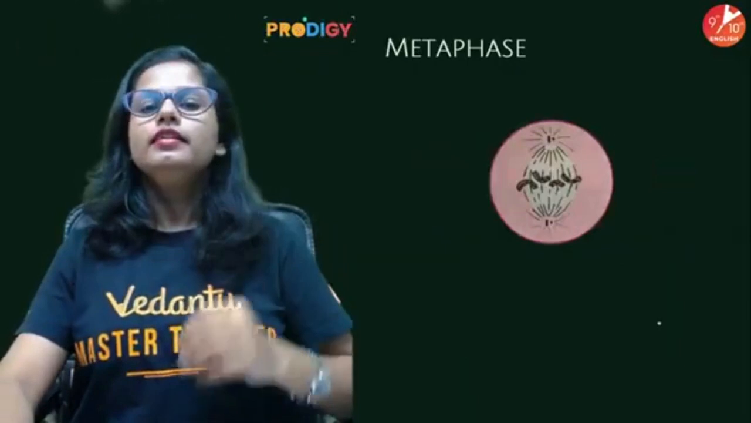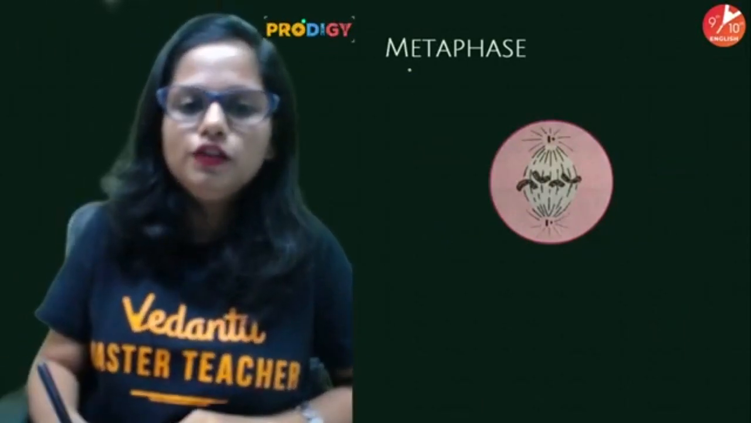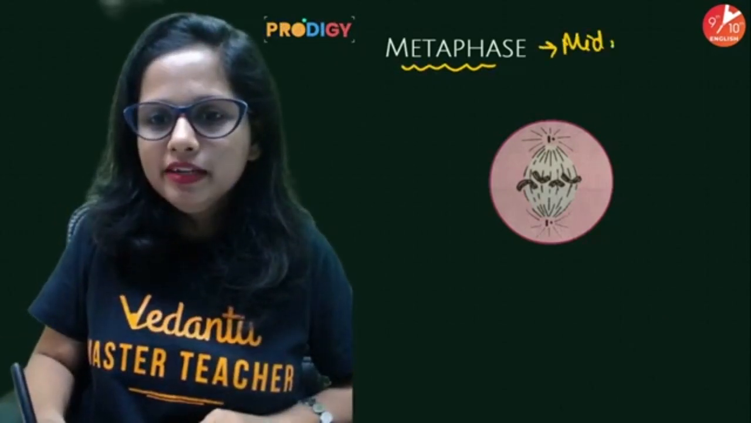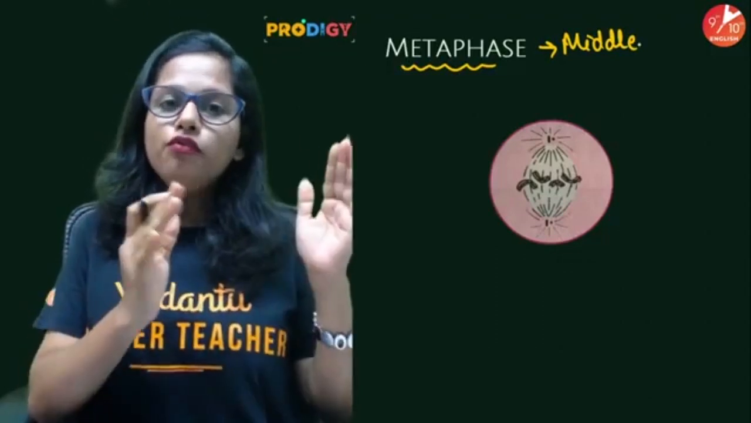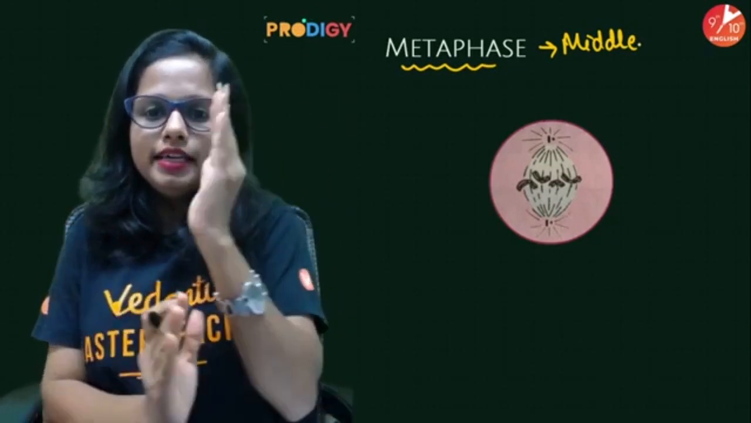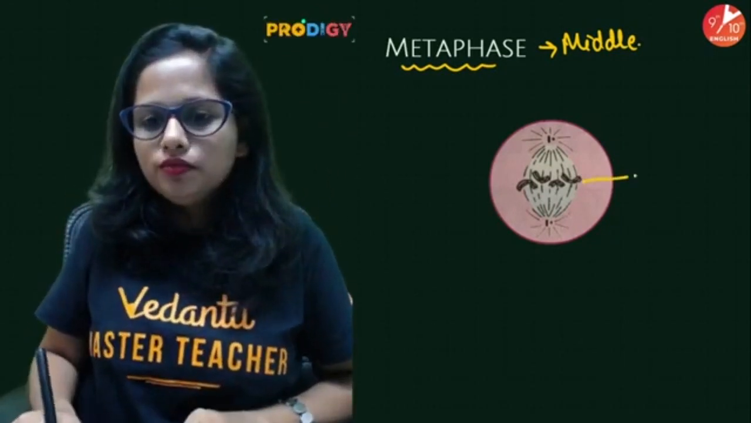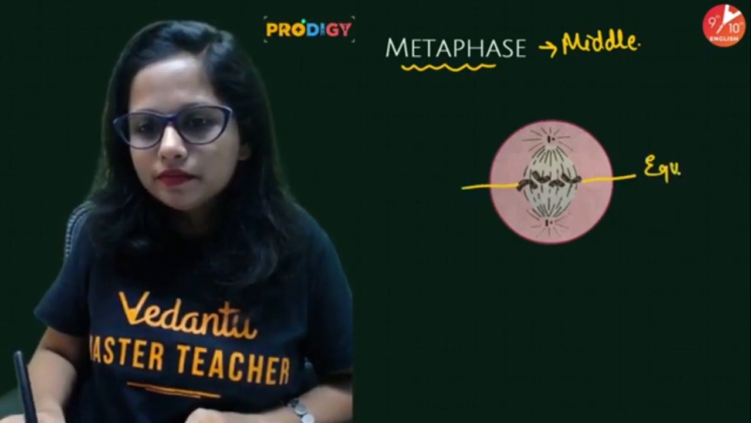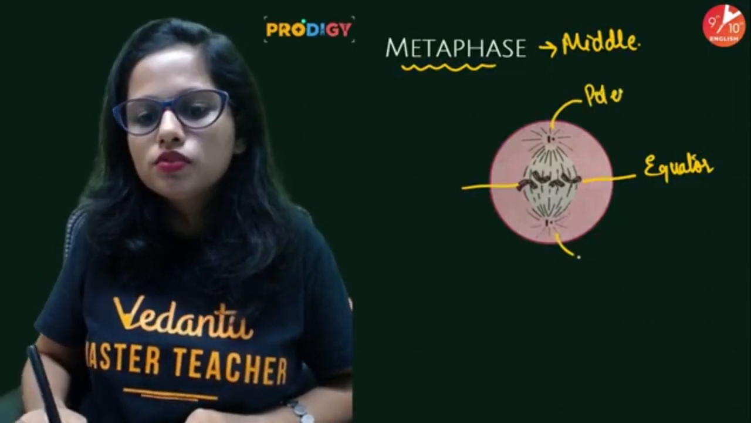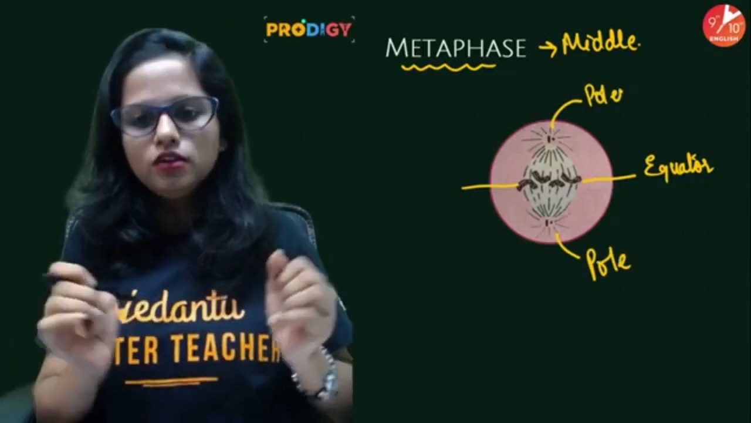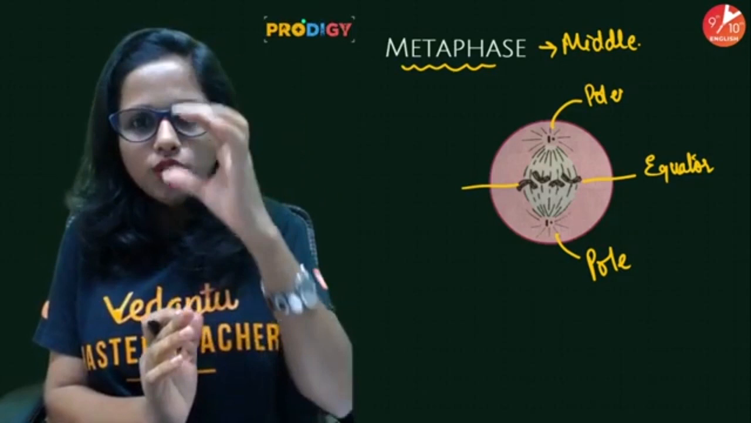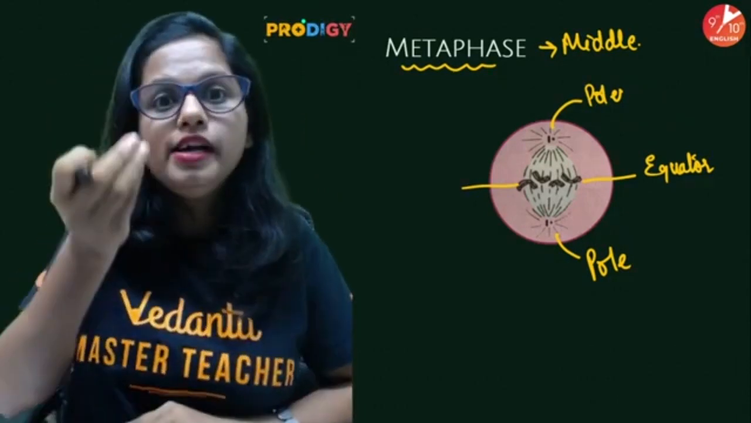So now let's talk about the second phase, which is called the metaphase. M for meta and M for middle. I told you that in the prophase, the chromosomes start moving towards the center of the cell, which is known as the equator, and the ends are called poles. So the chromosomes are aligned one below the other on the equator, along the equatorial plane.